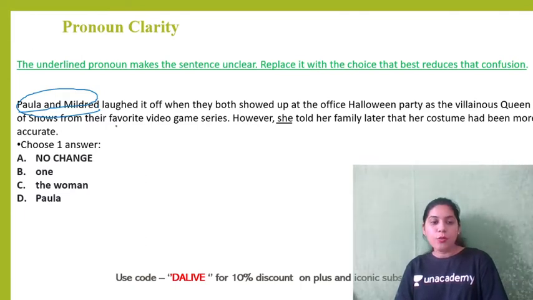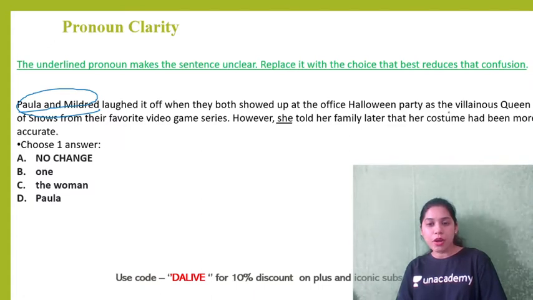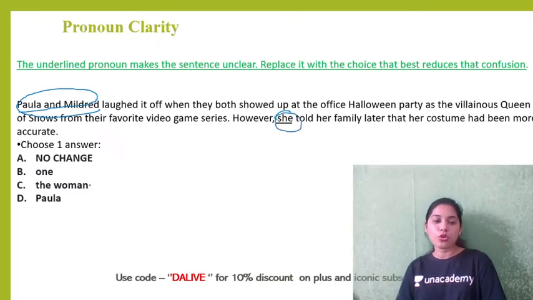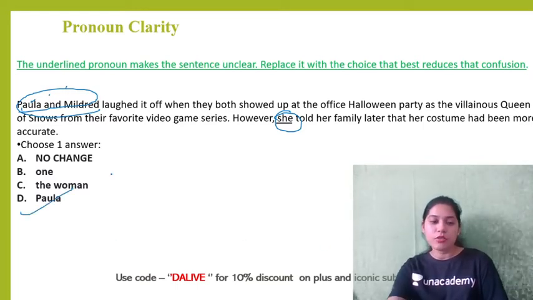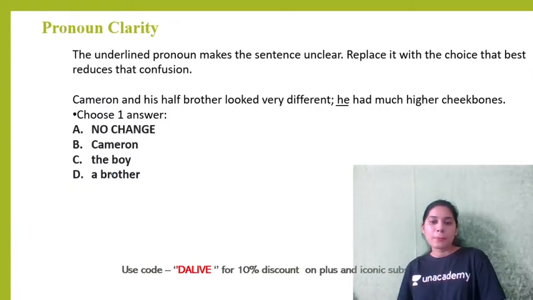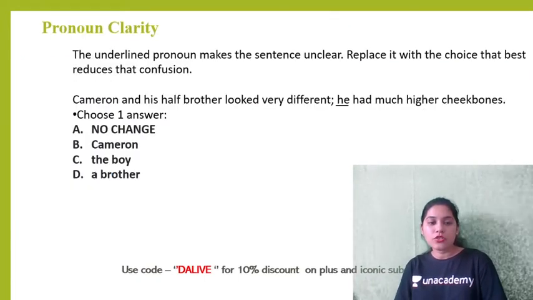Right. So Paula and Mildred laughed it off when they both showed up at the office Halloween party as the villainous Queen of Snows from the favorite video game series. However, she told her family that her costume had been more accurate. So who told? We need to specify the names. So only one name is in the option, that is Paula. So of course D will be correct.